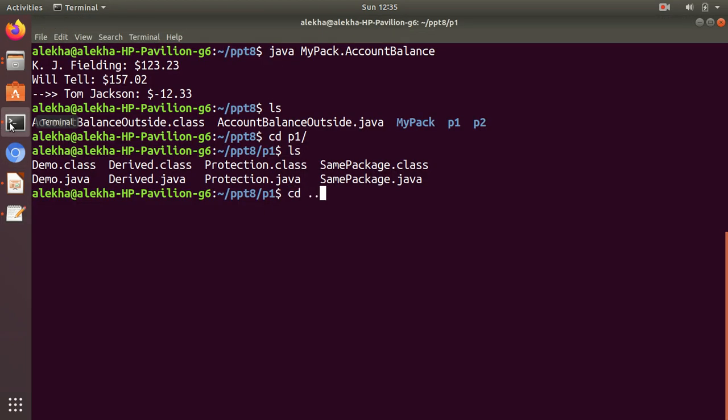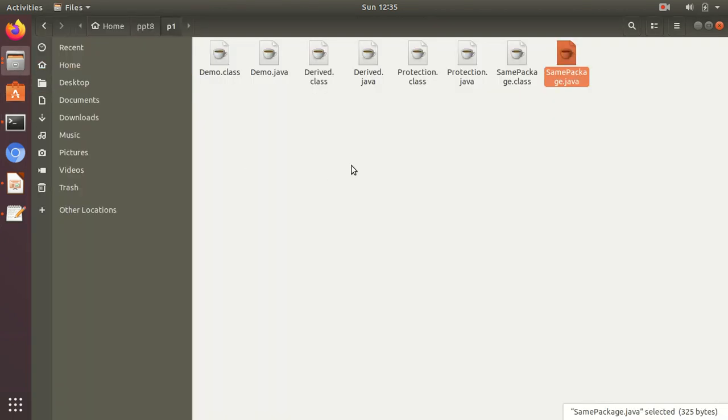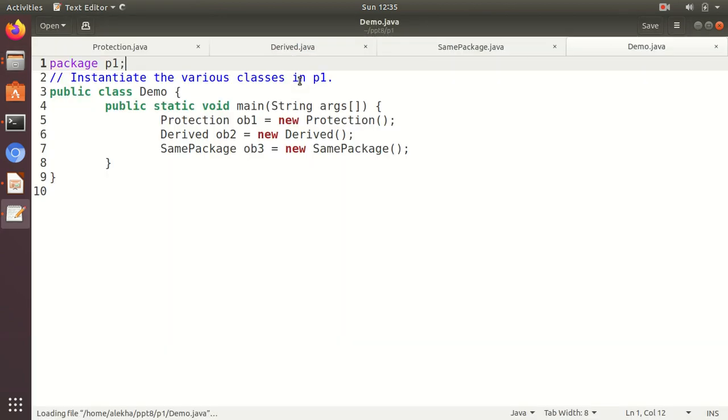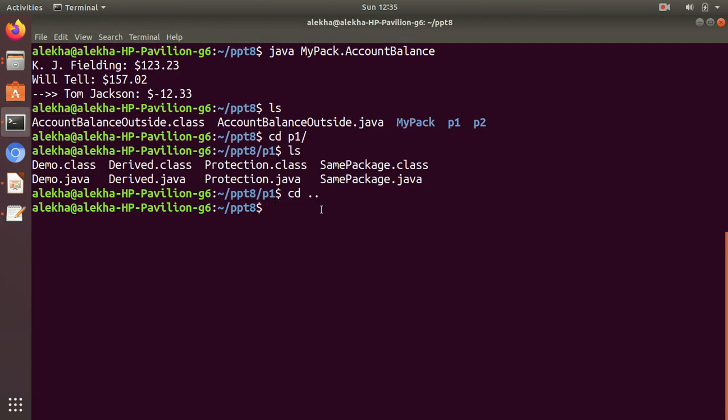Being in my current directory, I will try to compile it. Let me tell you that I am executing all of them by using Demo. Demo is creating objects of all the types, and it is under the same package, you can see that. All of them belong to the package P1.